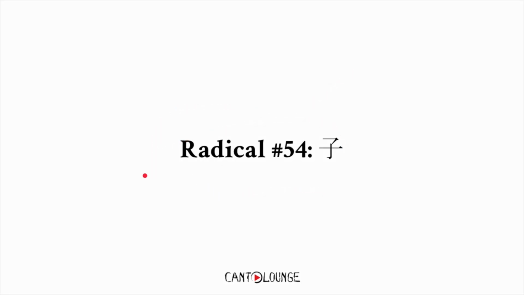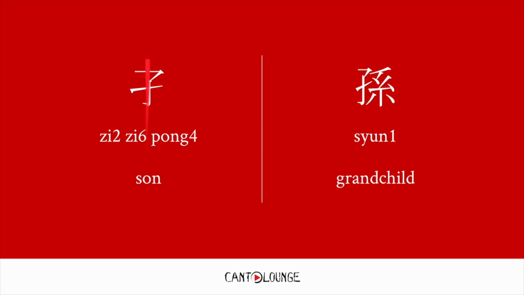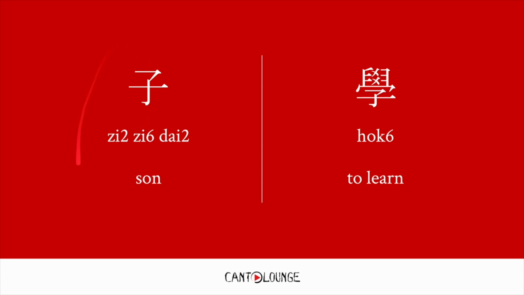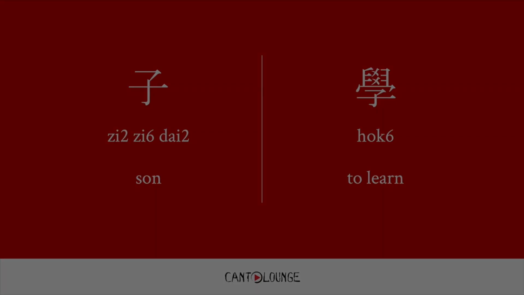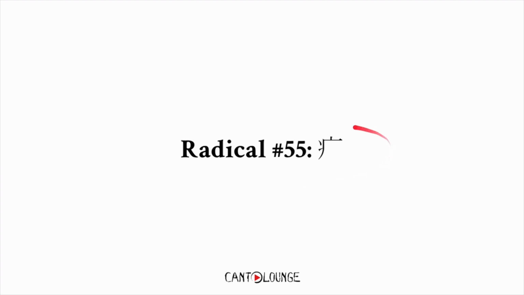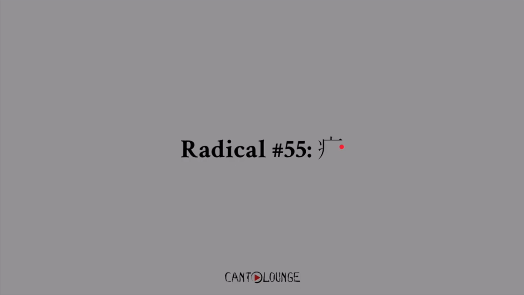Number 54, ji. Ji means son, right? For example, yi ji, or something like that, right? So ji pong on the side. So we have shun here, grandchild, which kind of makes sense. Ji dai at the bottom of ho, to learn, which kind of makes sense as well. You know, people, sons and, well, I guess only sons back in those days in ancient China, go to school to learn. Right?